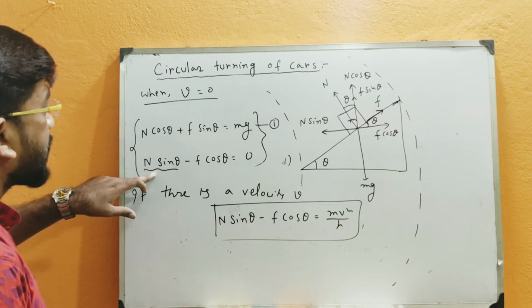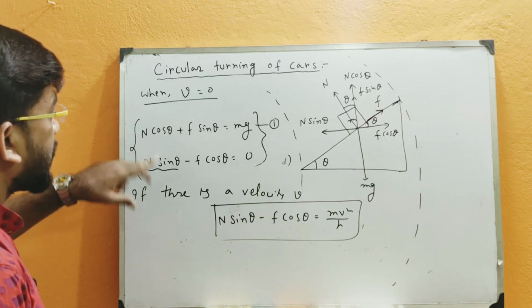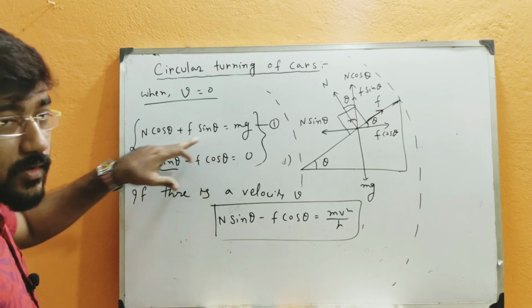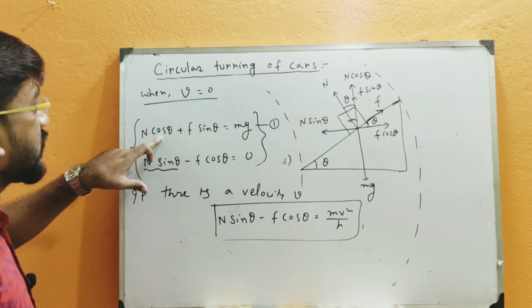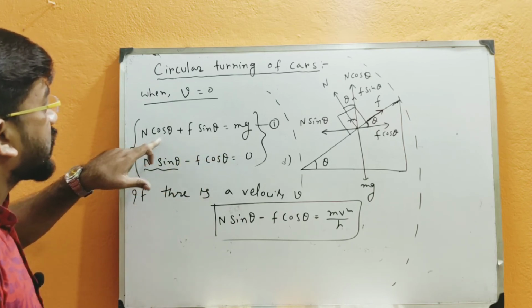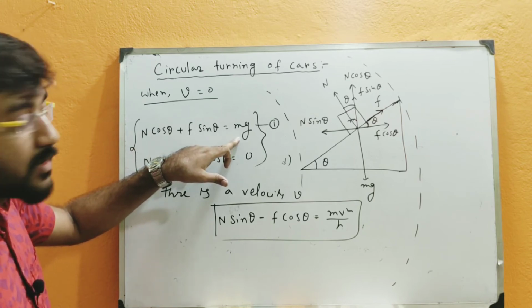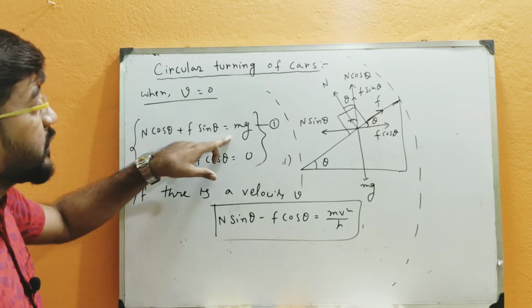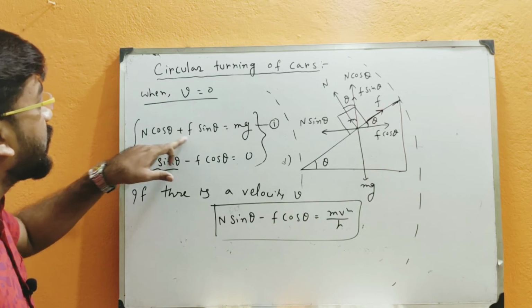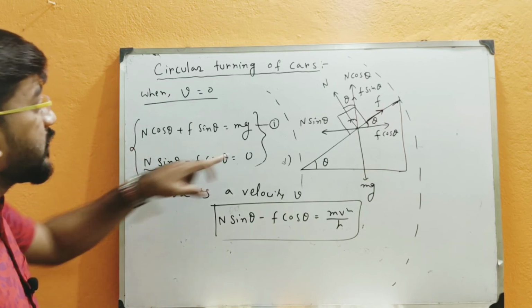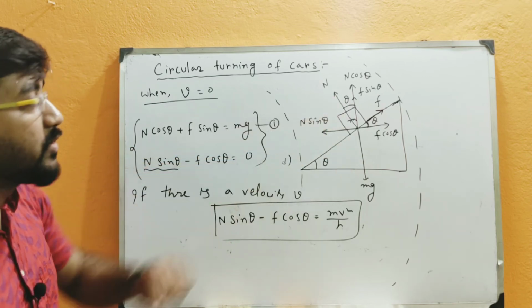At the same time, obviously, you have to look at this equation also, and what is happening here: N cos theta plus F sin theta is equal to mg, so it should remain the same. So if N and F will change, obviously it will change when the car starts to move.